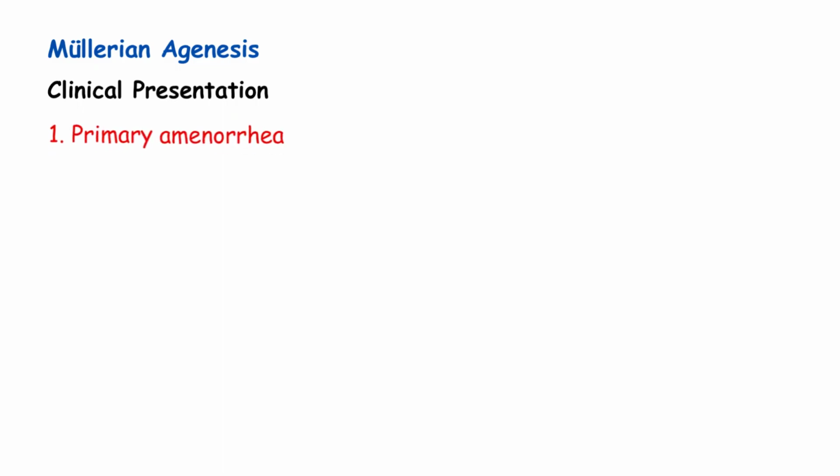First, primary amenorrhea, second most common cause after Turner syndrome. This is a crucial exam point. If you're asked about causes of primary amenorrhea, the top two are Turner syndrome, most common. Mullerian agenesis, second most common.